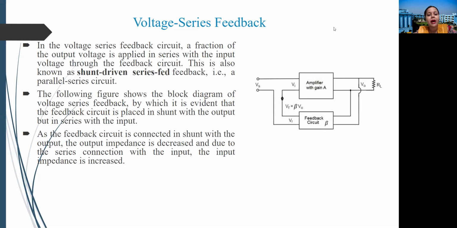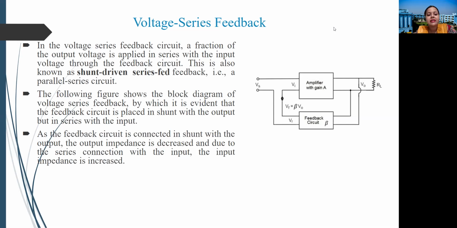through the feedback path. This is also known as shunt driven series fed feedback, that is a parallel series circuit. The following figure shows the block diagram of a voltage series feedback, by which it is evident that the feedback circuit is placed in shunt with the output but in series with the input. It's important how a feedback circuit is getting connected with the input, whether it's connected in shunt or in series, depending on that the name itself implies.